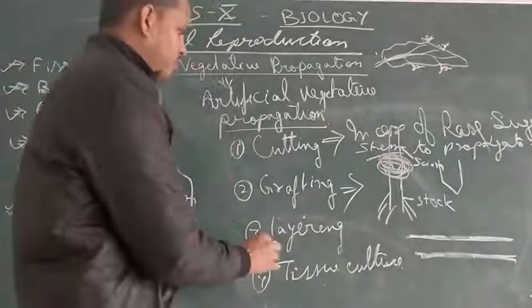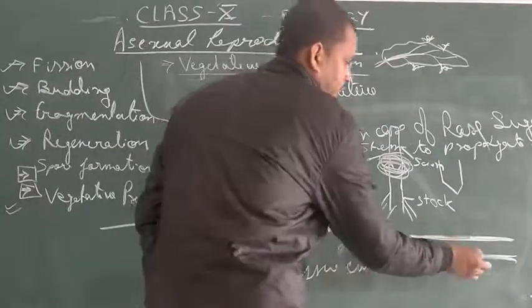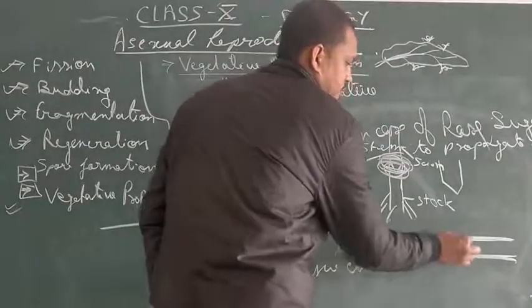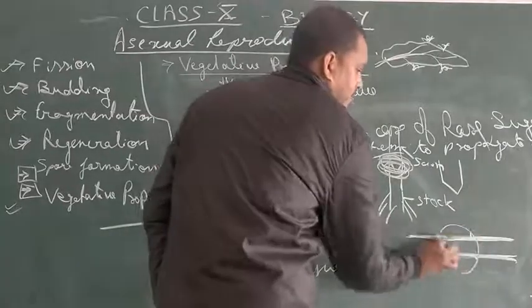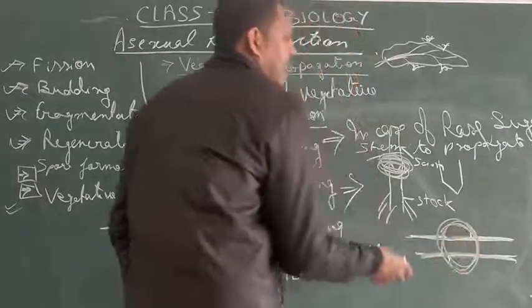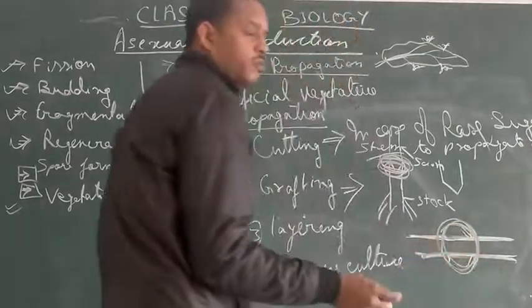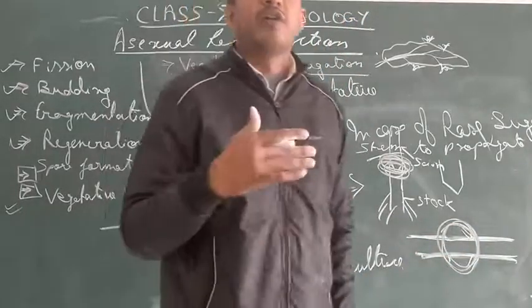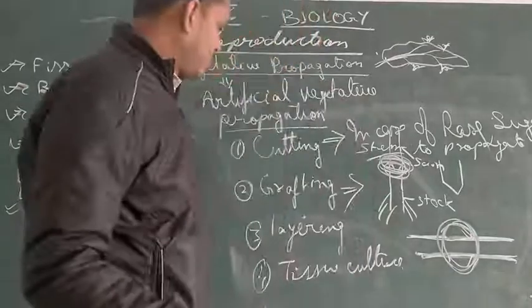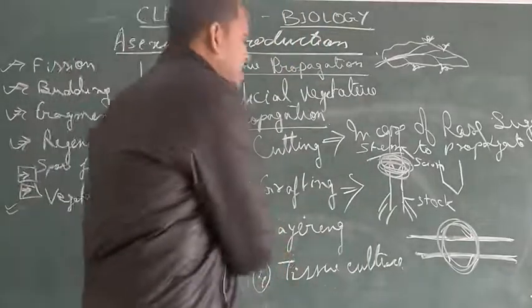Okay, so this is known as layering. What we do is remove the bark from here and put some nutrients and growth material here. Later we will see new roots develop from there, and we cut it and transfer it to another place. So this is known as layering.